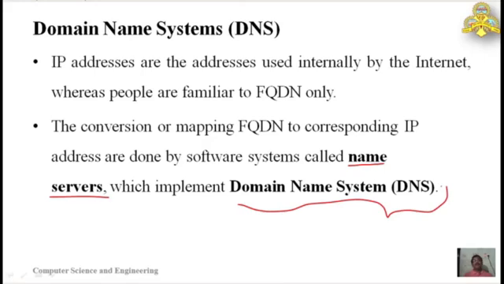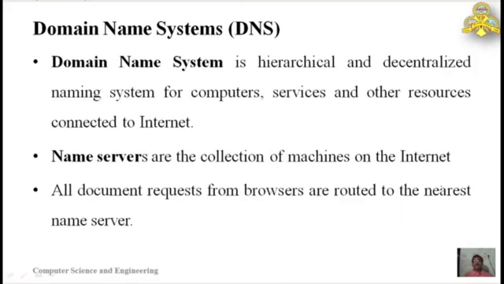Then we'll go for what is the domain name system. The domain name system is a hierarchical and decentralized naming system for computers, services or any other resources connected to the internet. Here the word hierarchical means there is a well planned hierarchy of domain names, and it is decentralized. That means throughout the internet there is not a single computer or domain server.